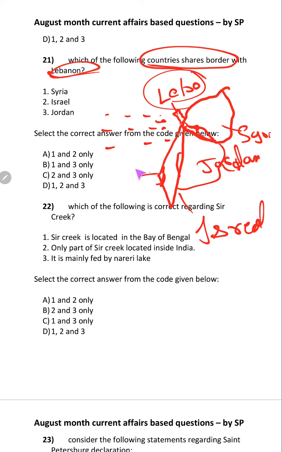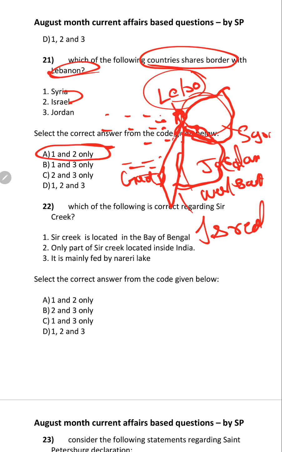This is Gaza Strip. This is West Bank. So Lebanon shares border with Israel and Syria. It will not share border with Jordan. So answer is 1 and 2.